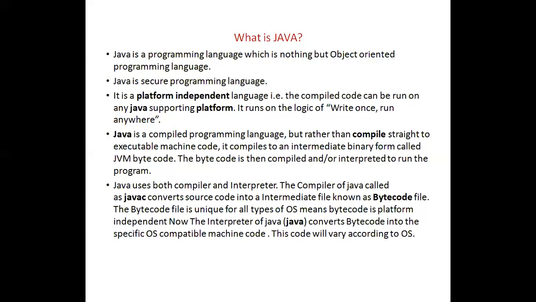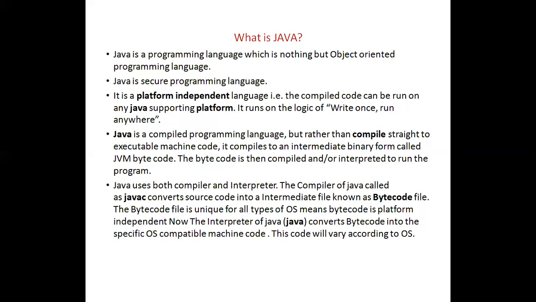These OOPS features are not meant only for Java. We have some other programming languages like C++, which also supports object-oriented programming features. Object-oriented programming features are universal. The main aim of object-oriented programming features is that we can have security, and creating types of objects and a class. I will give you some overview of object-oriented programming features.